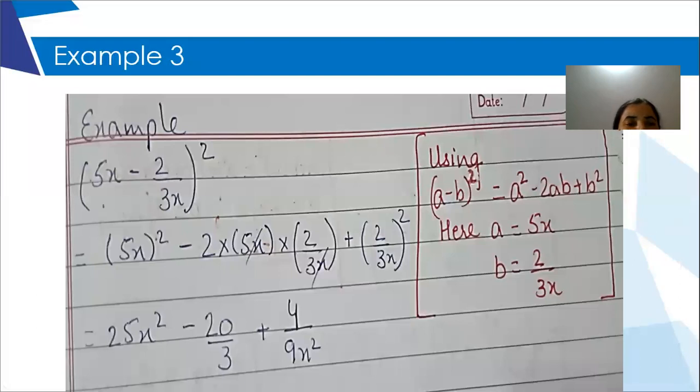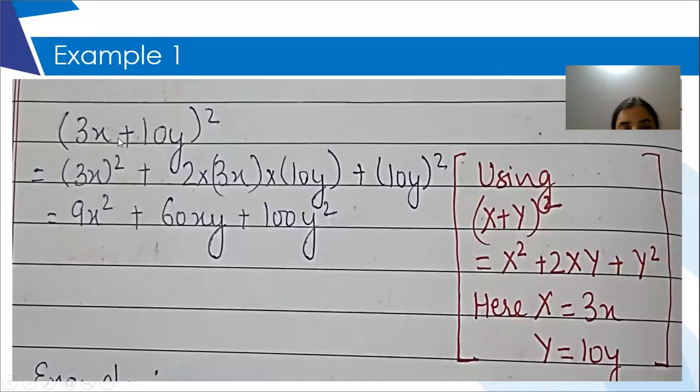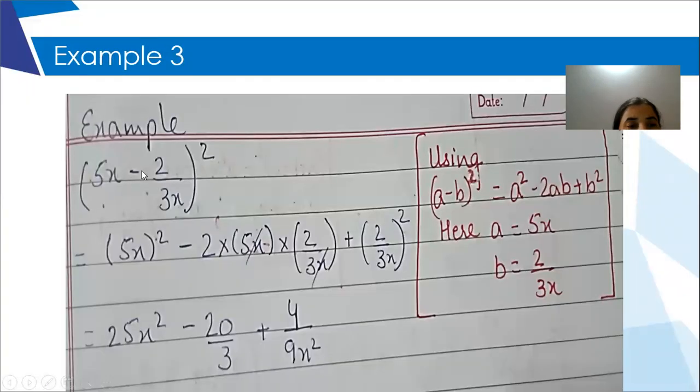This is question number 3. Now, if you see over here, in the previous 2 questions, I had a plus sign in between both the questions. Now, this question, I have a minus sign in between. And it is written 5x minus 2 upon 3x, bracket and whole square. So this is very much like this identity, a minus b whole square.